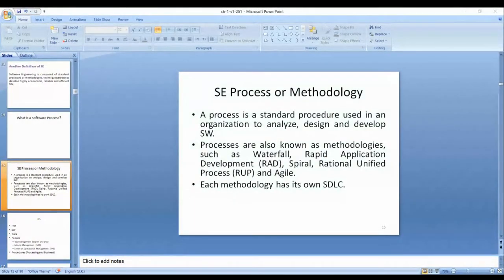Or you compare two cars: is the Corolla better, or the Honda Civic, or the Ferrari, or any other sports car?